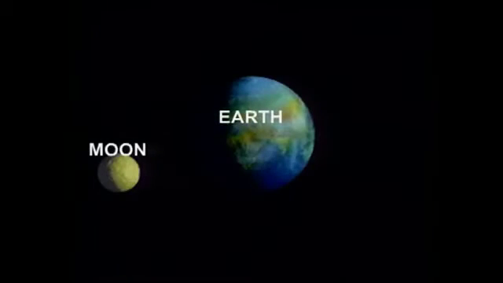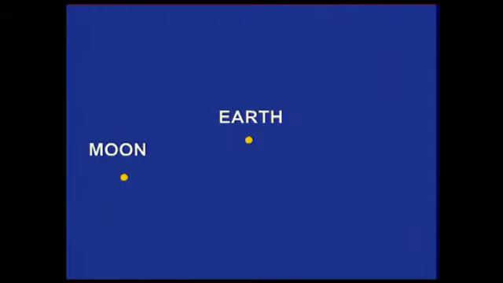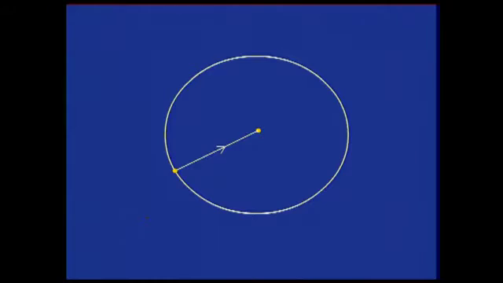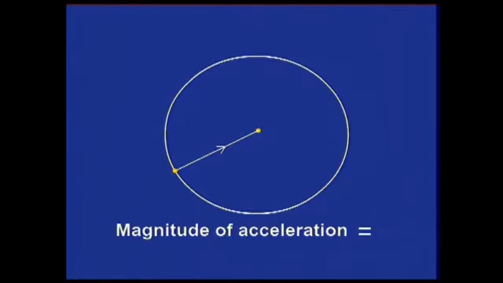It was known by his time that the acceleration acting on a body in a circular orbit is towards the center, and its magnitude is v squared divided by r, where v is the orbital velocity and r is the radius of the circular path.